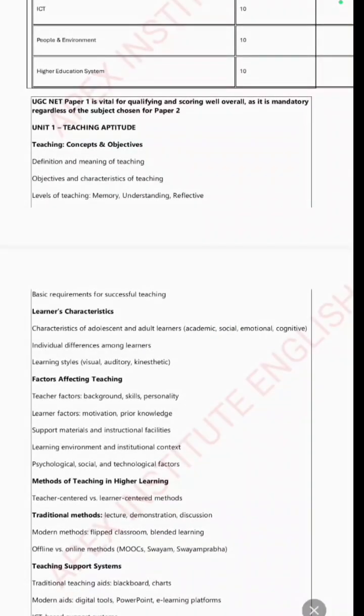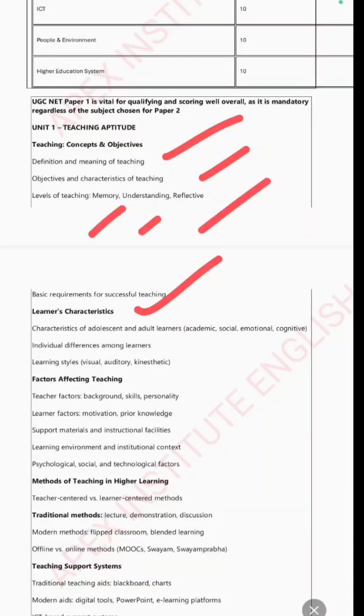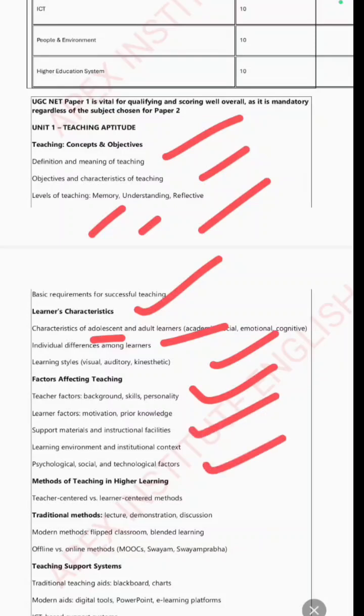From teaching aptitude we have the definition and meaning of learning, the objectives and characteristics of learning, and what is memory level teaching, understanding level teaching, reflective level teaching. Next we have the learner characteristics: the characteristics of an adolescent learner, adult learner, and the individual differences among learners. Next we have the factors affecting teaching, like the background, skills and personality of the teachers, use of instructional facilities and support materials, and psychological, social and technological factors as well.